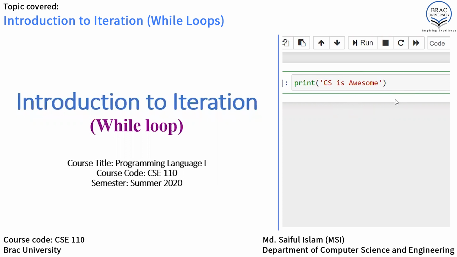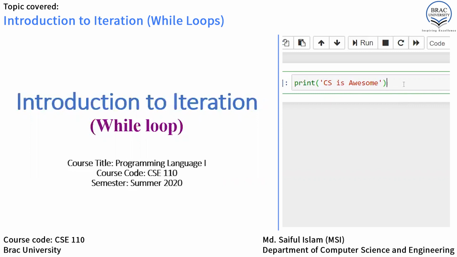Now, what if again you are being told to print the same string or the same message for 5 times instead of once? Manually, it's pretty easy for you to print it for 5 times, right? You rarely face any kind of difficulties while doing it. So let's do it too.